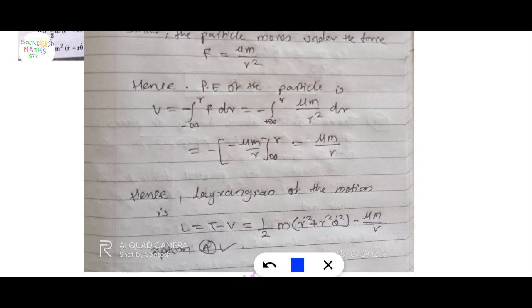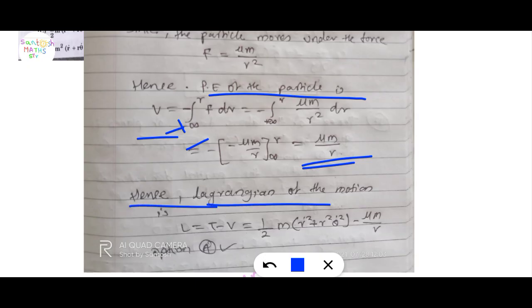Hence potential energy of the particle is V is equal to minus integration from infinity to r of F dr, which is plus mu m upon r square dr. Here minus mu m upon r, from r to infinity. Finally we get minus mu m upon r.